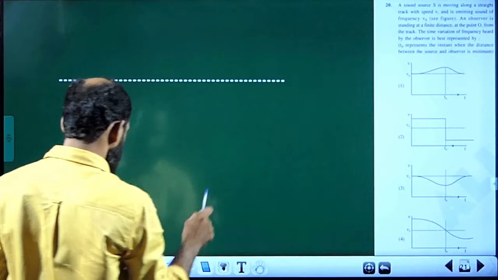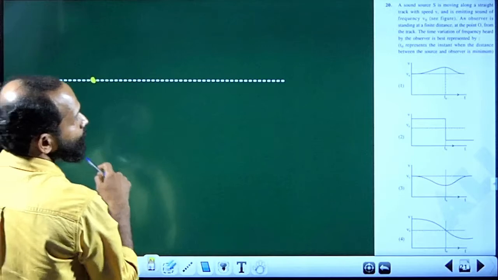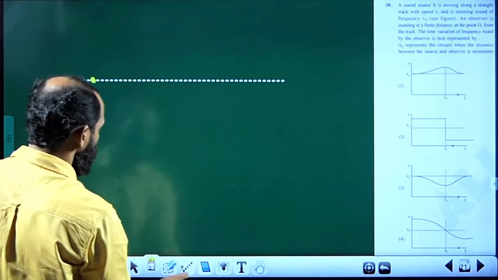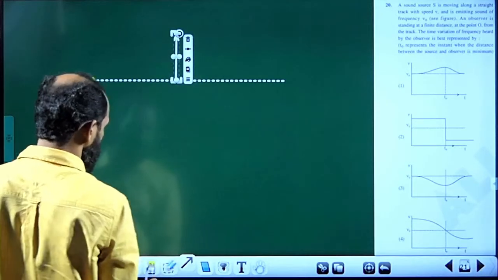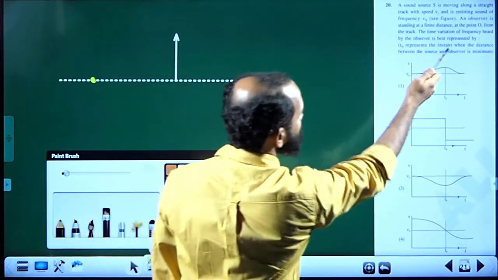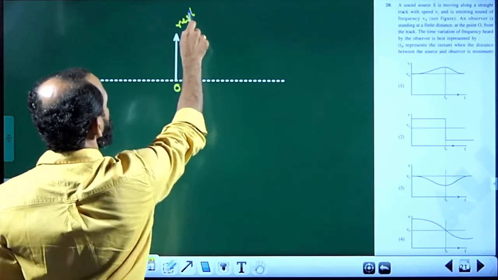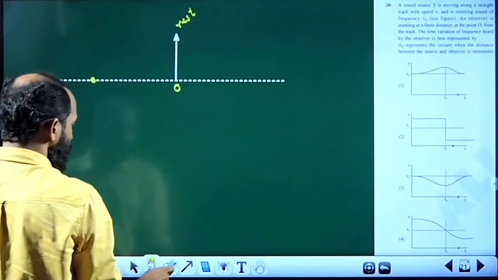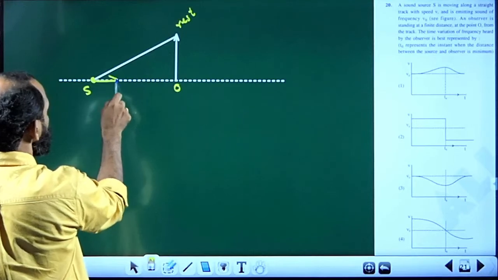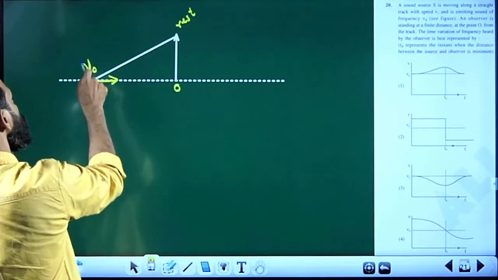This is the axis. The object is a point object, a sound source, moving along a straight line, a straight track. This is the track, but the observer is at some height. It's given that an observer is standing at a finite distance at a point O, and the observer is at rest. O is the observer and it is at rest. Now the sound is coming from the source which is moving along this line. Its frequency is nu 0.